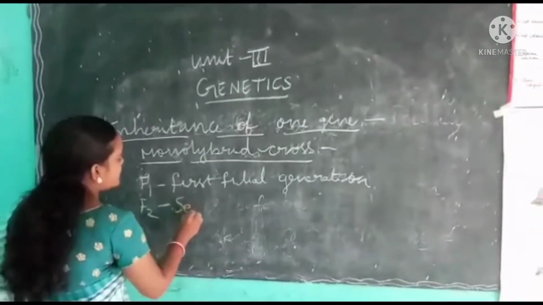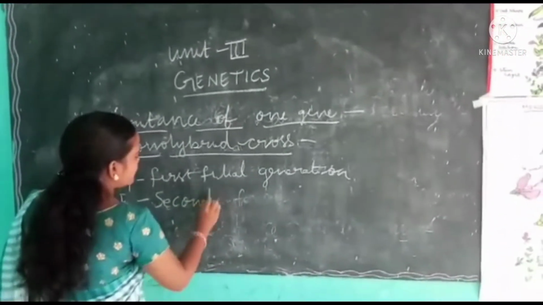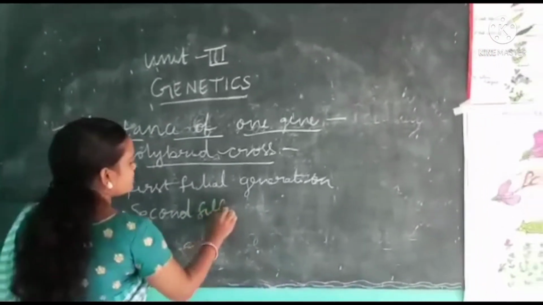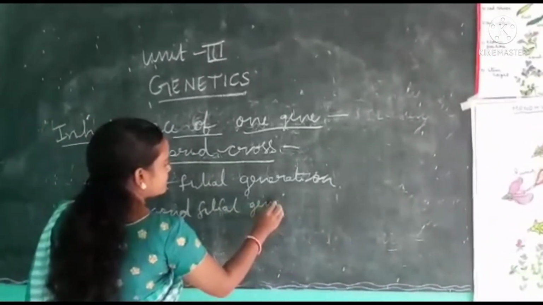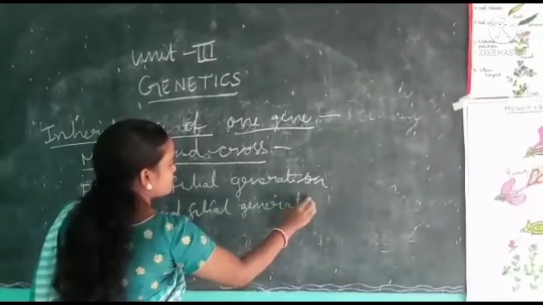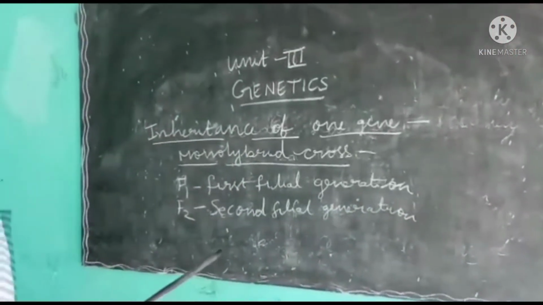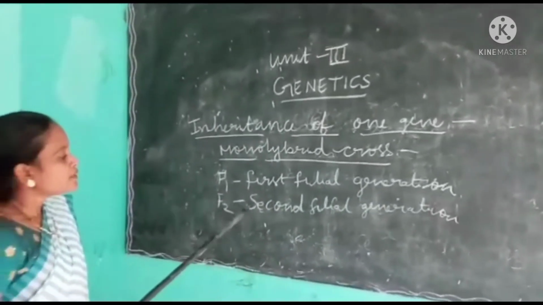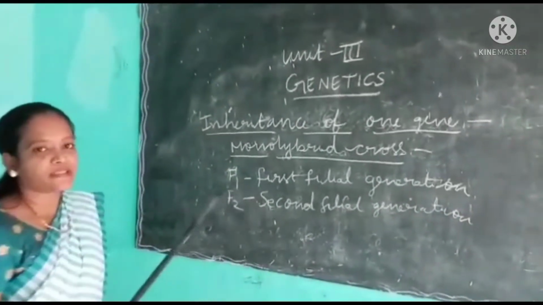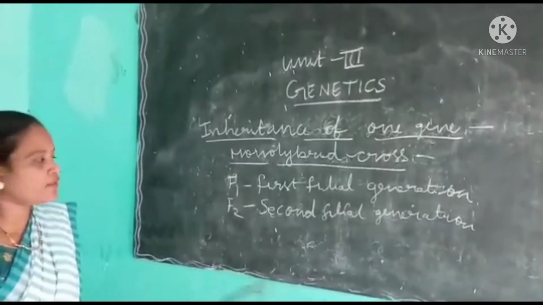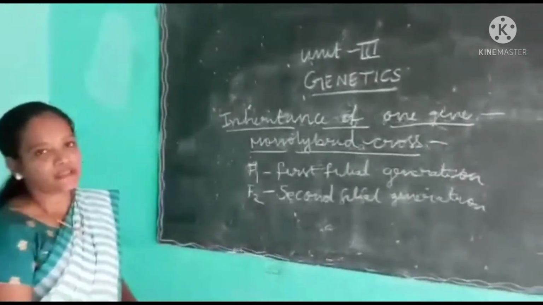In the second filial generation, we can find two characters expressed, both dominant and recessive.